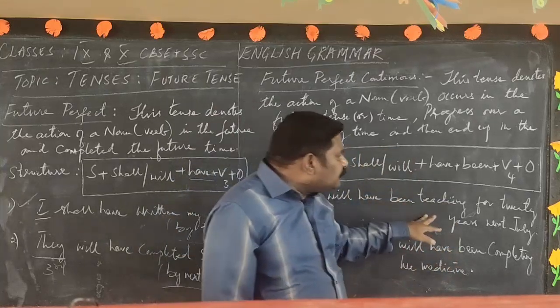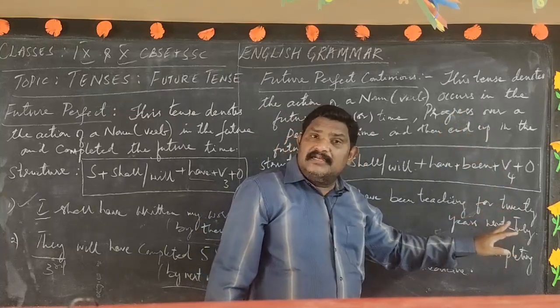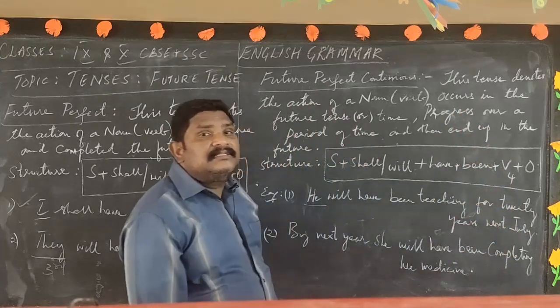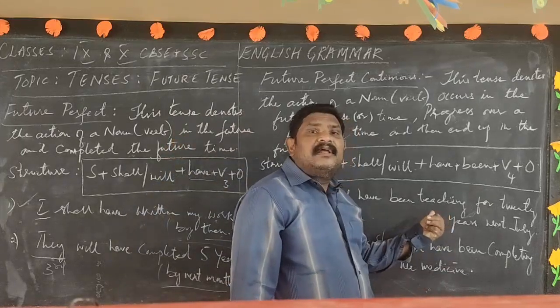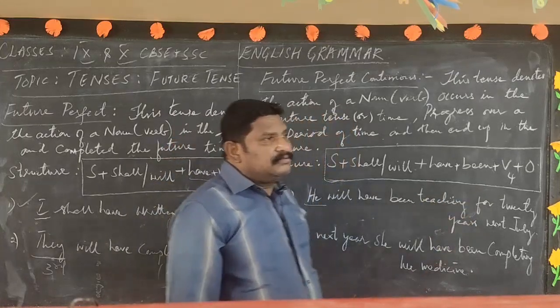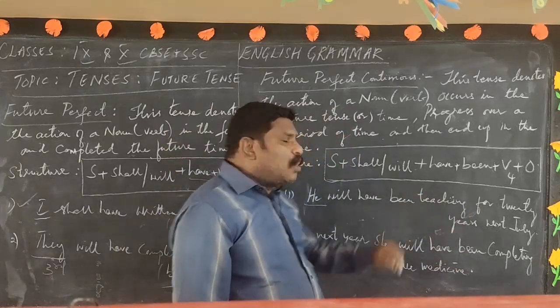He will have been teaching for 20 years, okay, 20 years by next July. That is the sense of this sentence. If you observe here, the verb is in the continuous form.